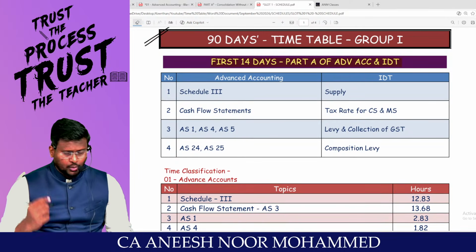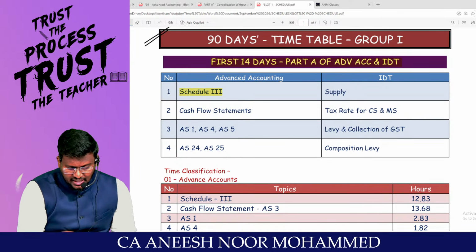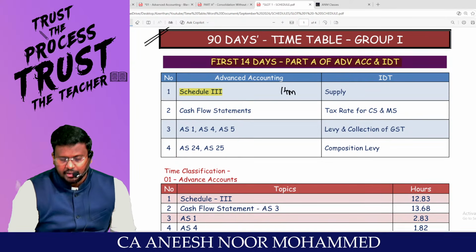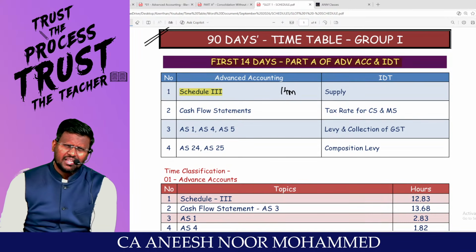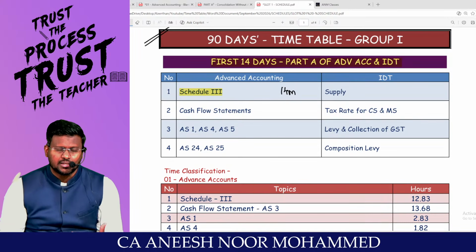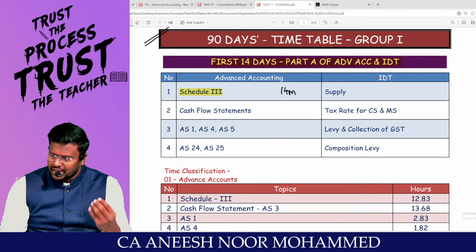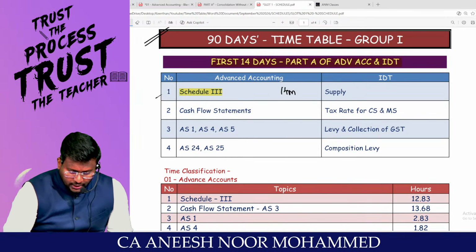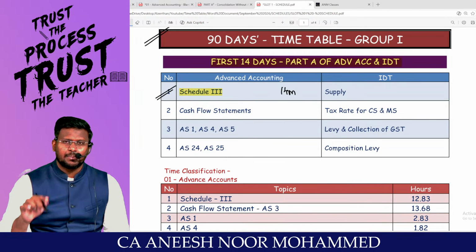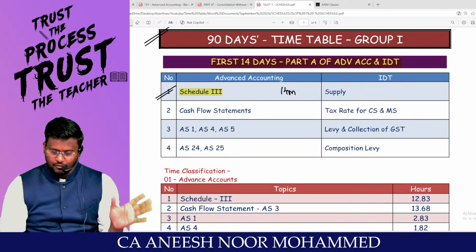By the end of 14 days in accounts, you are supposed to complete Schedule 3. This is an expected 14 mark area for your exam. Leave it for 14 marks. Once you are studying this course called Chartered Accountancy, after you become a Chartered Accountant, if you don't know how to prepare a financial statement, there is no use in studying this course. So study this chapter, Schedule 3, a very important chapter for the exam and also for life.